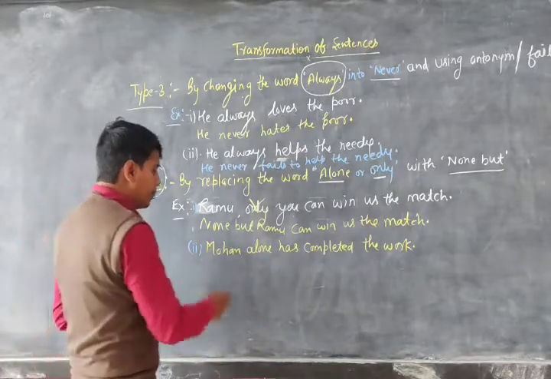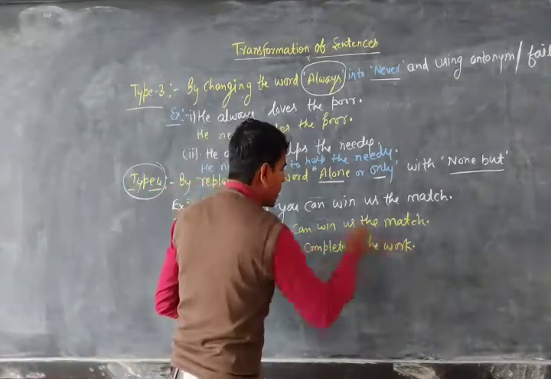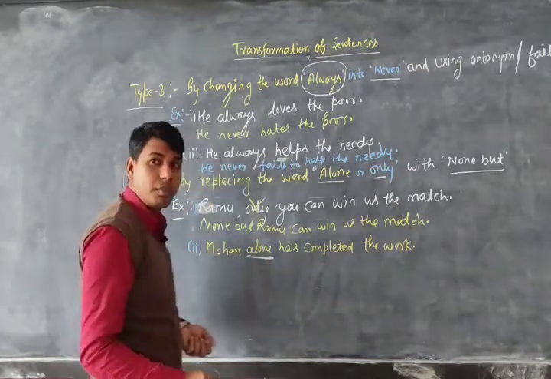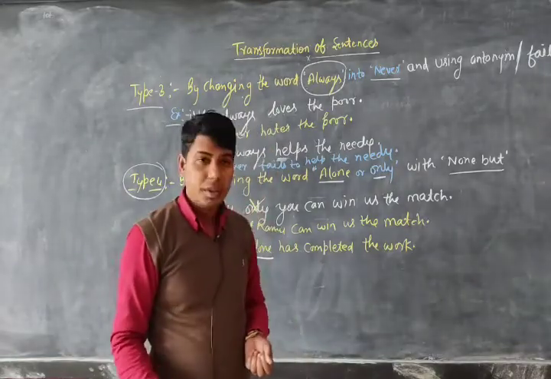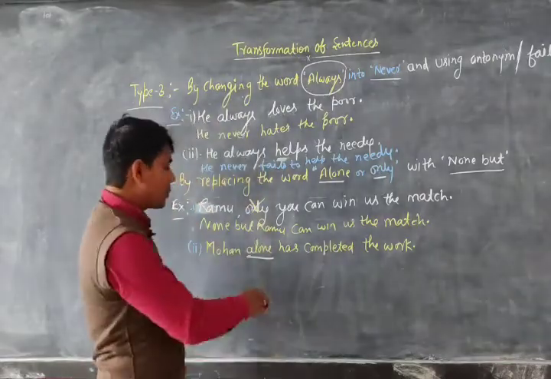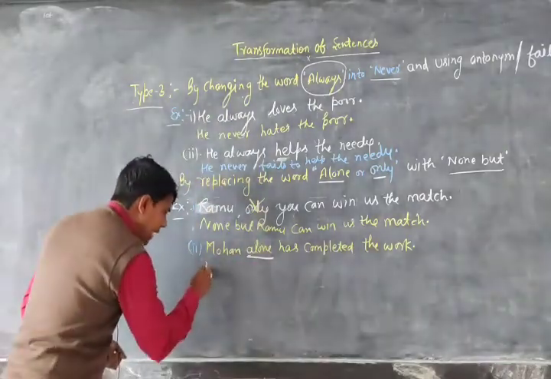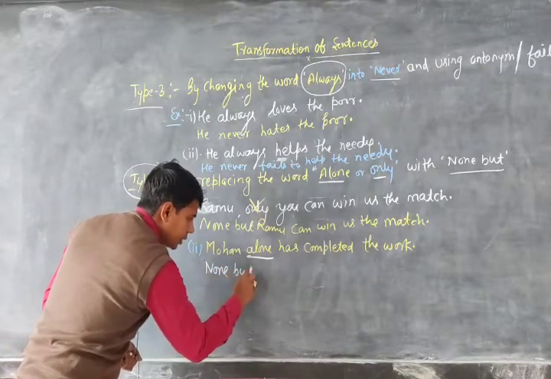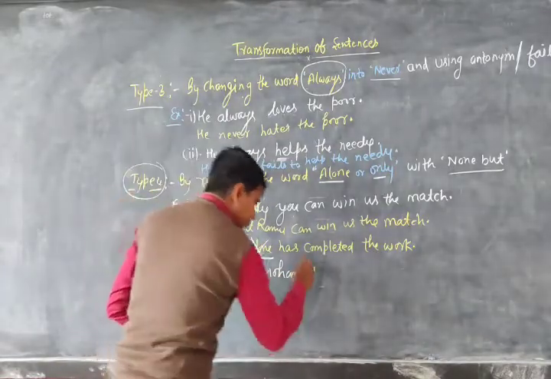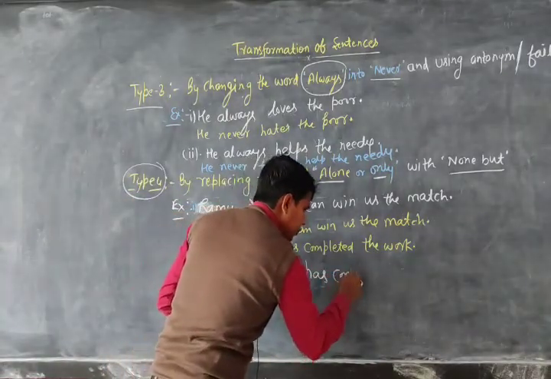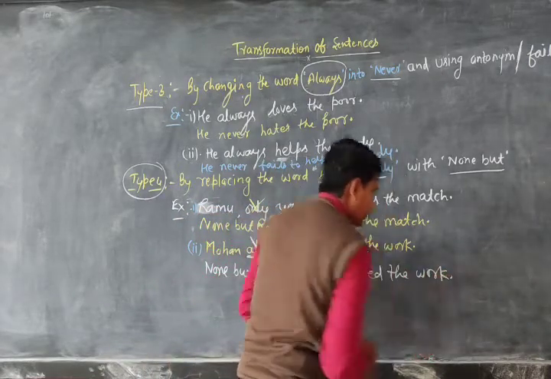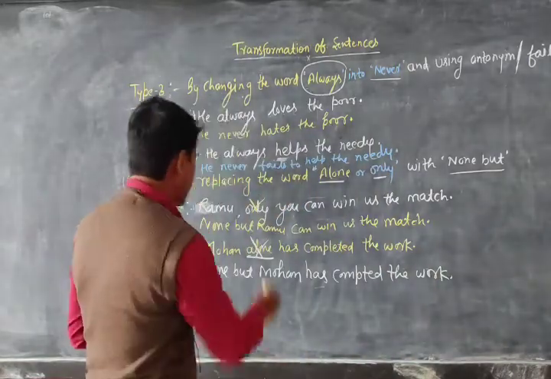See one more example. Mohan alone has completed his work. So in that sentence alone is used. Now you have to change into negative. So very first you will write none but Mohan. You have to remove alone. Has completed the work.